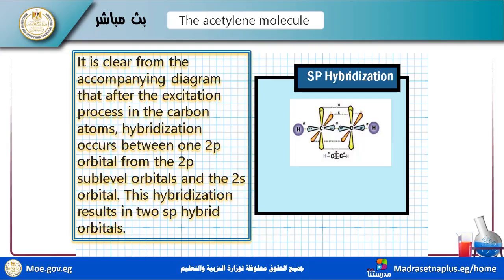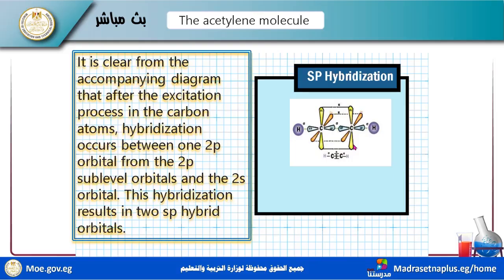The carbon must be excited before, and the hybridization step comes after the excitation process. Now it is clear from the combining diagram that after the excitation process in the carbon atoms, hybridization occurs between one 2p orbital from the 2p sublevel and the 2s orbital.